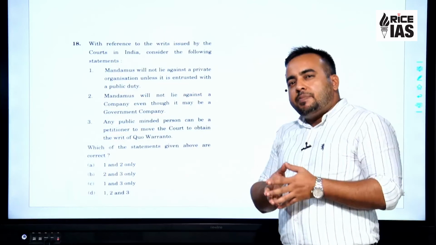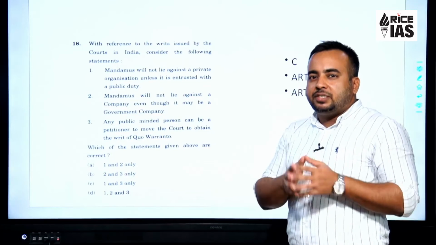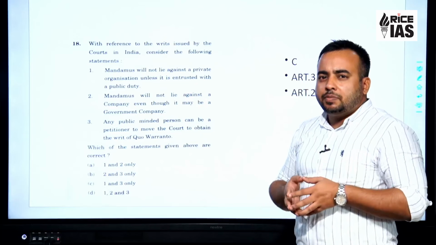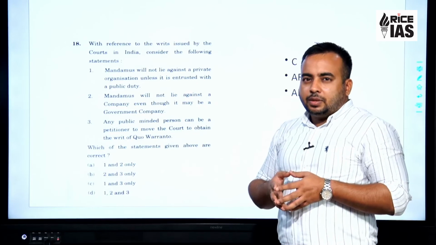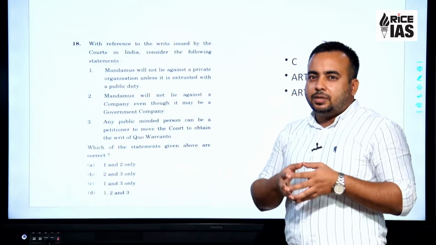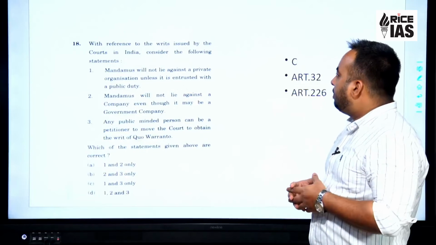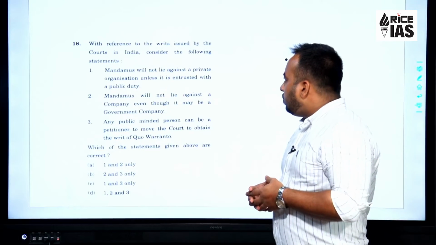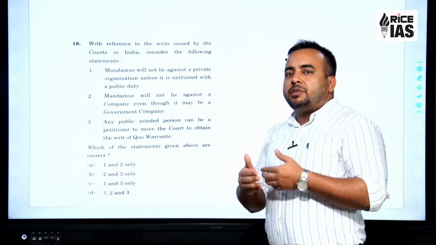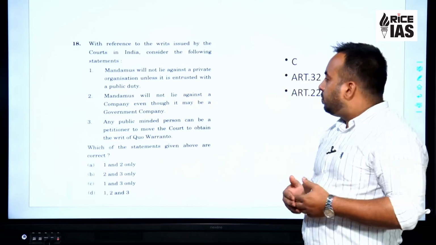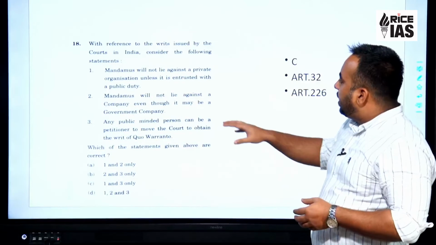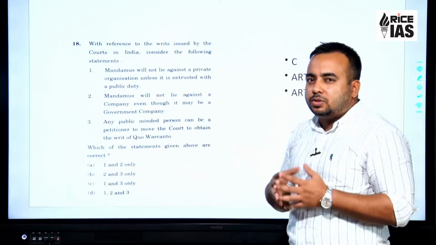Different kinds of writs are mentioned, but the definitions have not been, and that is where the standard reference sources come into the picture. Despite the absence of a definition in the Constitution of India, we still teach in the classes, and the definition is present in all the standard sources.